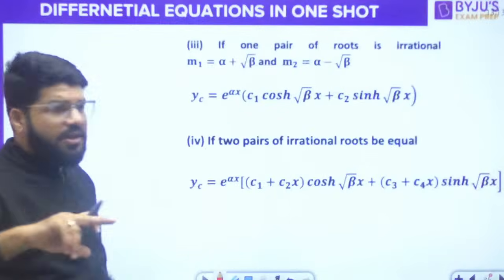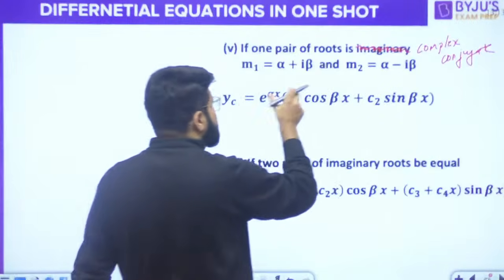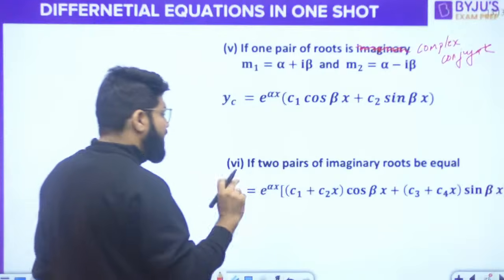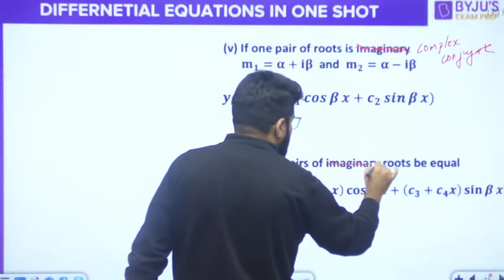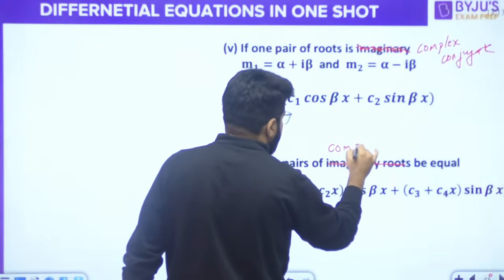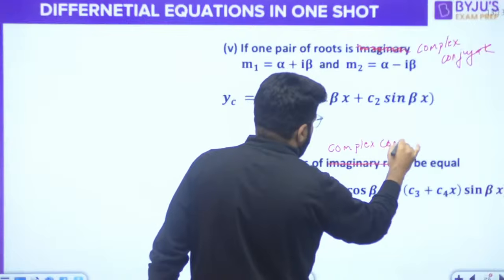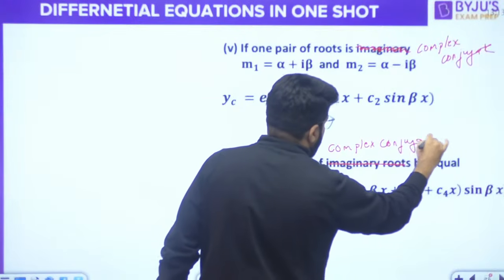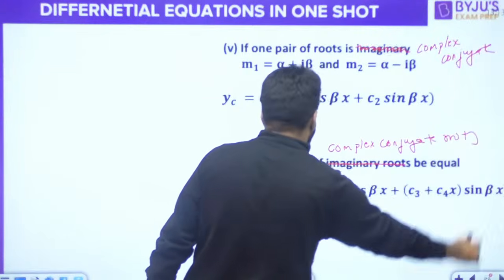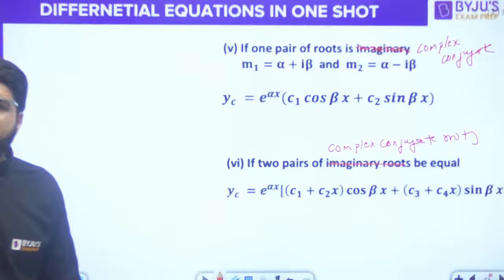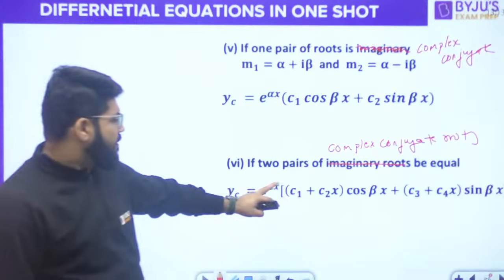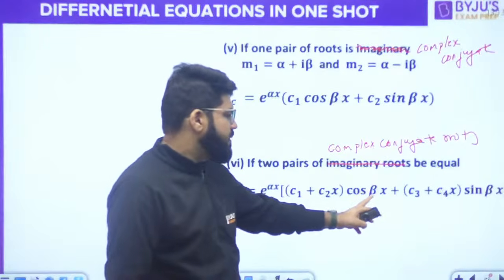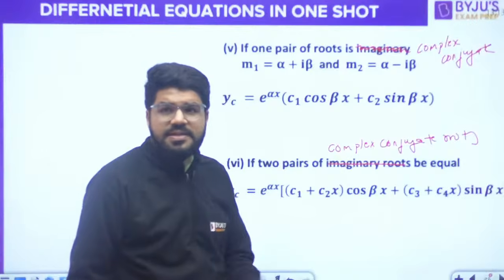In case of irrational roots you get cos hyperbolic; here it is cos beta x and sin beta x. And again, if two pairs of complex conjugate roots are equal, then you have e power alpha x, (c1 plus c2x) cos beta x, plus (c3 plus c4x) sin beta x.